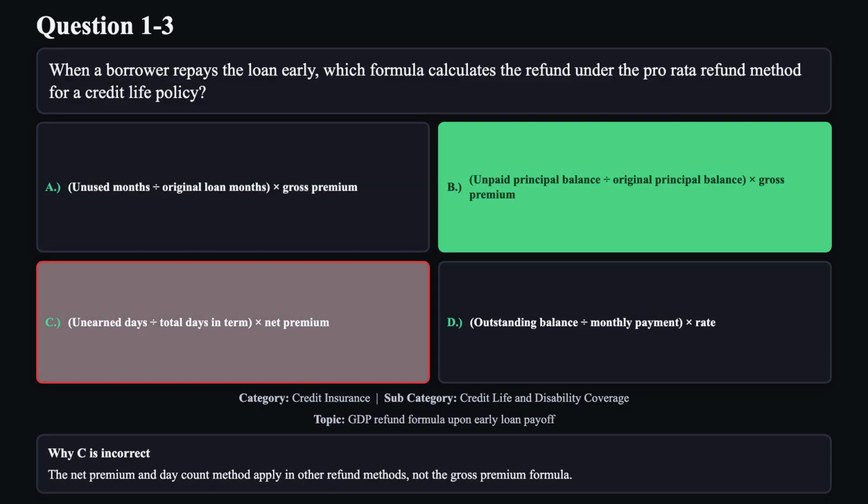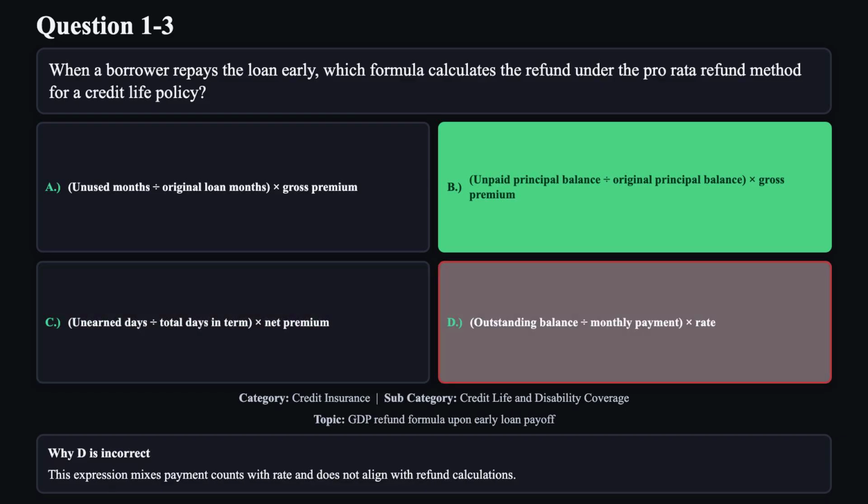Reason C is not correct. The net premium and day count method apply in other refund methods, not the gross premium formula. Reason D is not correct. This expression mixes payment counts with rate and does not align with refund calculations.